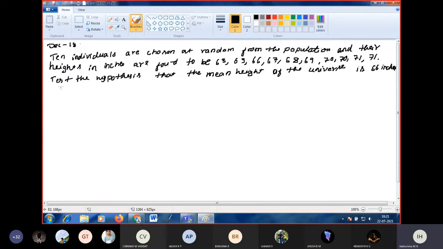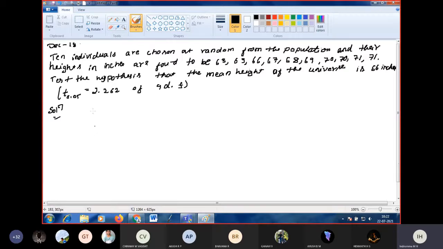To check the hypothesis, we should know the significance level 0.05. The threshold value of the t value at the 5% level of significance is 2.262, for the degree of freedom 9. Because here we have 10 values, the degree of freedom is 10 minus 1, 9. Solution.